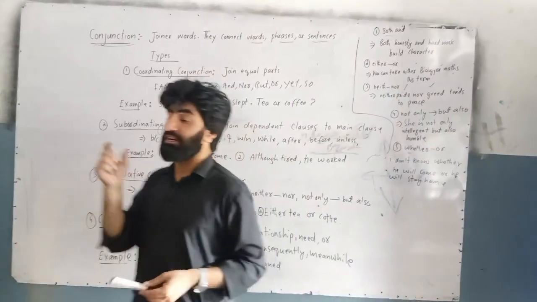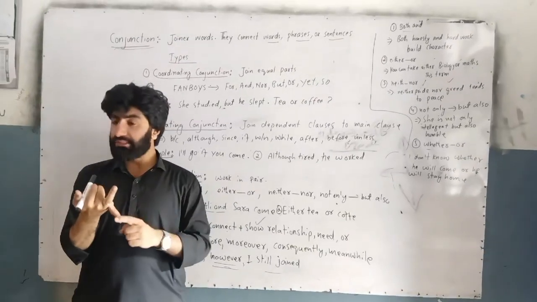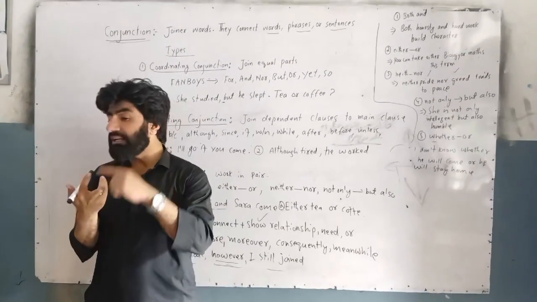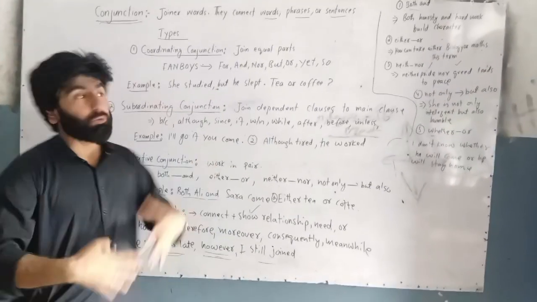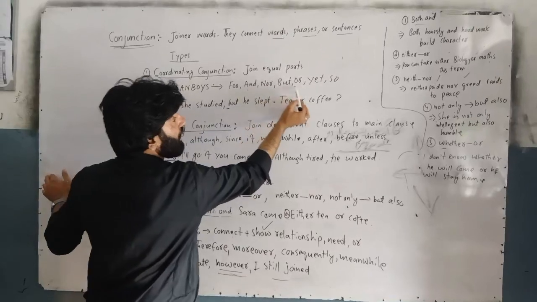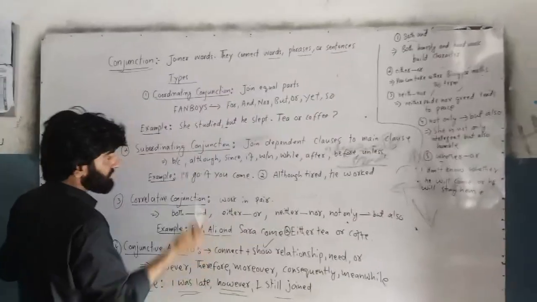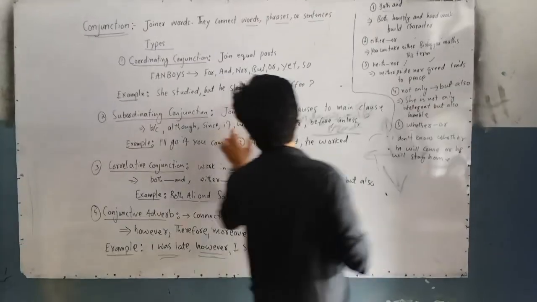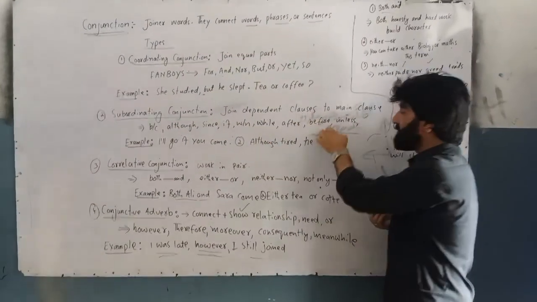What is the function of conjunction? Conjunction connects words. Conjunction connects phrases. Conjunction connects sentences. What are the examples of conjunction? For, and, nor, but, or, yet, so. These are conjunctions. For example, because, although, since, if, when, while, after, before, unless.